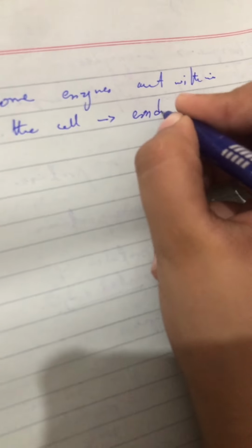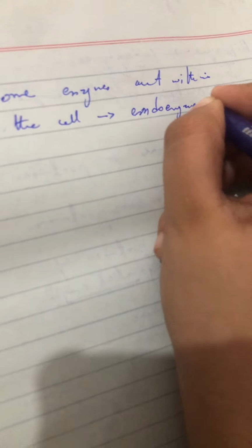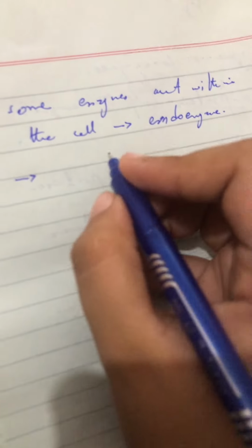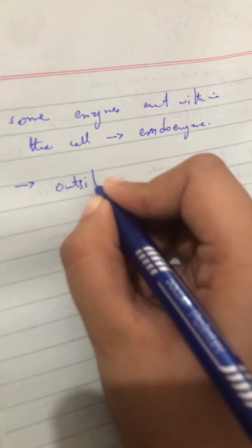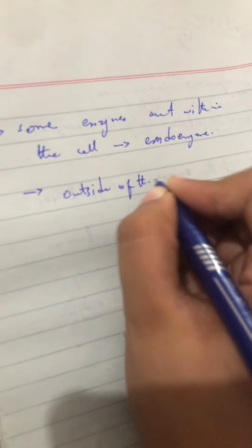After that, we have another point: some enzymes act within the cell. They are called endoenzymes. Some enzymes act outside of the cell.